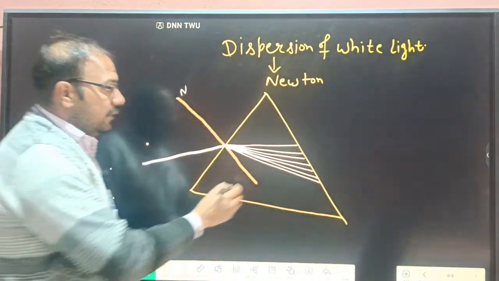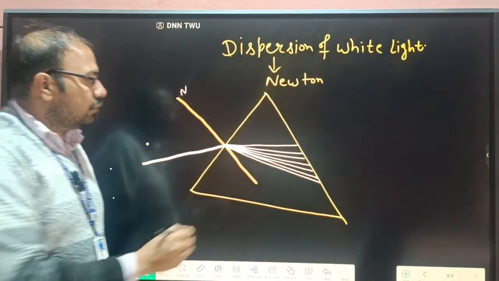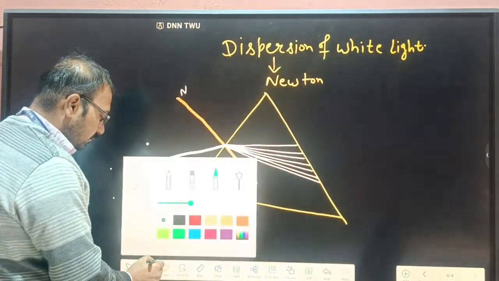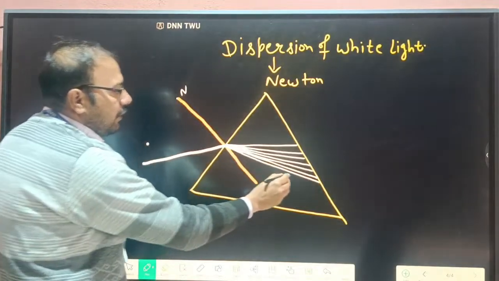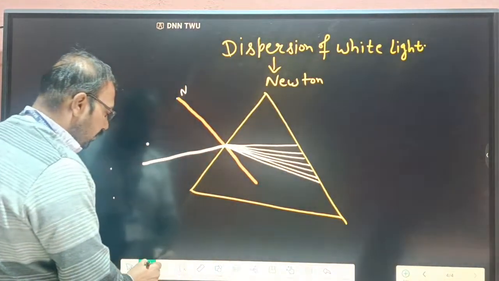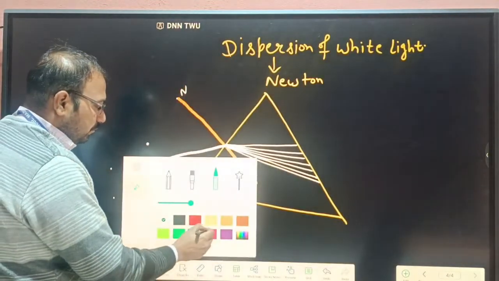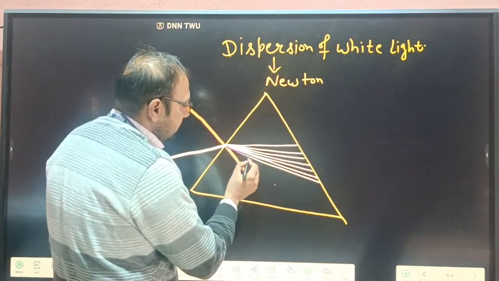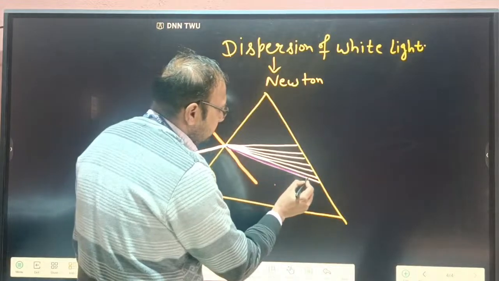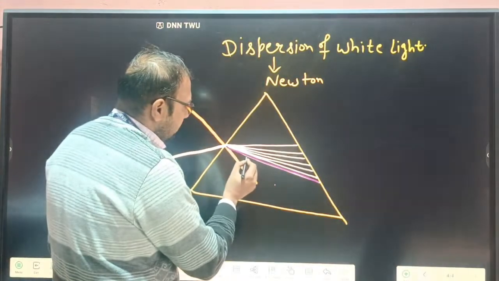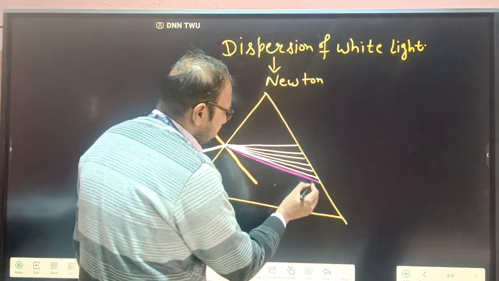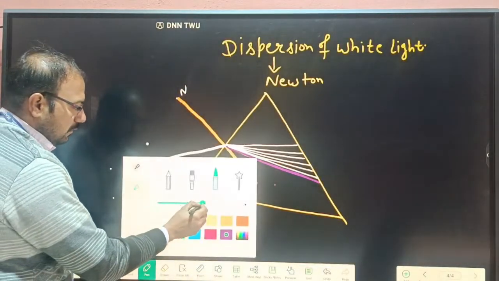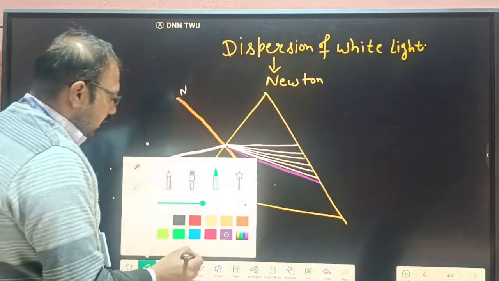Okay, so these colors are known as VIBGYOR. So this is violet. The first color is violet, so we mark it here. And second is indigo.